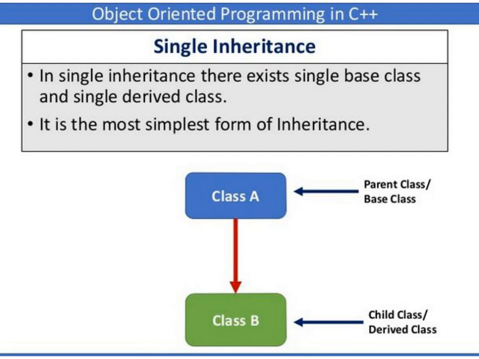In the diagram you can see class A is the parent class or base class, and class B is the child class or derived class. There is only one base class and only one derived class. That's why it is called the simplest form of inheritance, where we are deriving only one child class from only one parent class.